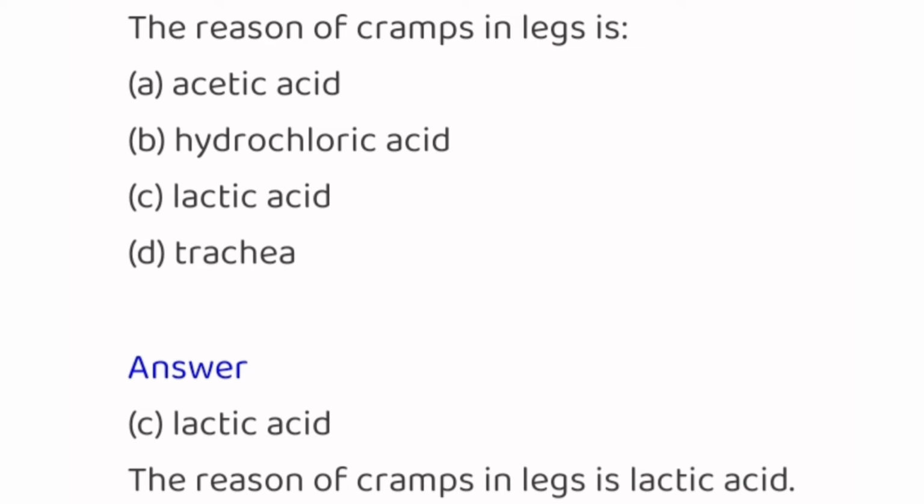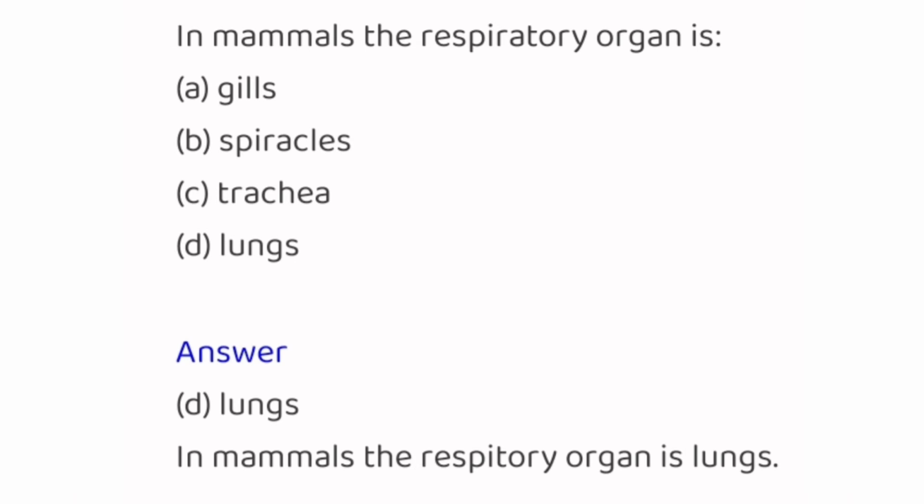The reason of cramps in legs is acetic acid, hydrochloric acid, lactic acid, trachea. And the answer is lactic acid. The reason of cramps in legs is lactic acid. In mammals, the respiratory organ is gills, spiracles, trachea, lungs. And the answer is lungs. In mammals, the respiratory organ is lungs.